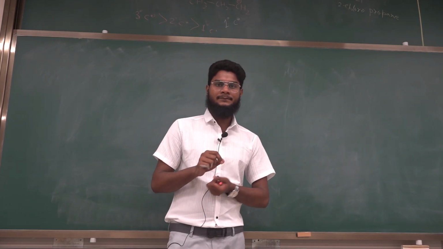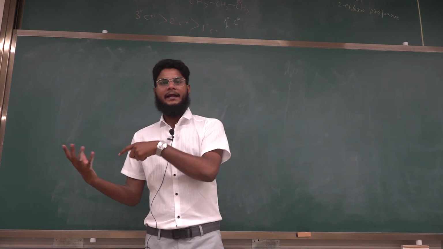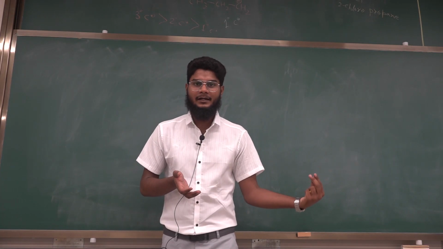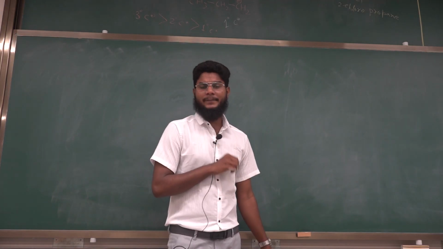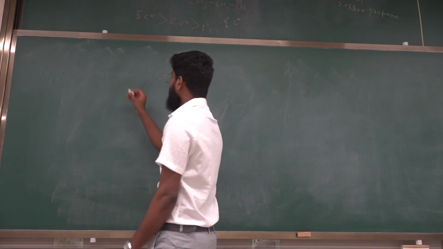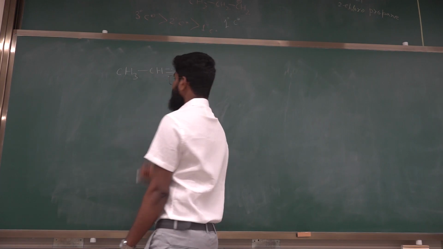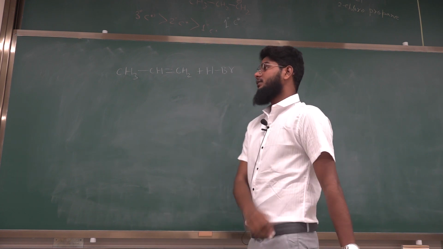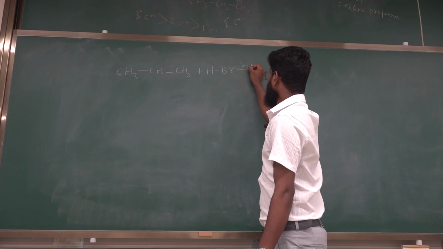But just twist the situation. Let's suppose the teacher forced that student and changed the seating arrangement, and he sits not with his friends, but in a different row. So it is similar to the anti-Markovnikov's rule. Because of the presence of peroxide, that hydrogen will attach to the carbon having less number of hydrogen. Let's give an example. We have an unsymmetrical alkene. Same, we are taking propene, and this is reacting with HBr, because HBr only gives anti-Markovnikov's rule in the presence of peroxide. We can take any peroxide, like hydrogen peroxide.